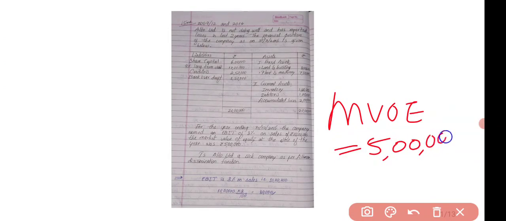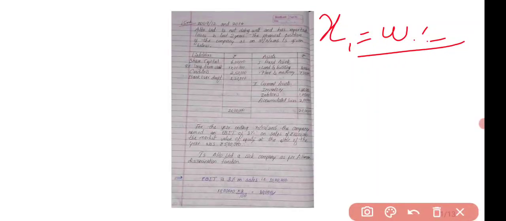Okay. Next, the market value of equity at the close of the year was 5 lakh. Directly they have given this value as 5 lakh. Is Alto Limited a sick company as per the Altman discrimination function? This is the question. We have to calculate the Z-score value and we have to comment on that. Okay. First, what we have to calculate? First, we have to calculate X1.